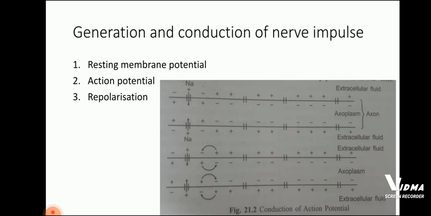In action potential, freely permeable sodium ions are present here. Now the current flows through the axoplasm from the depolarized region to the next polarized region, and through the extracellular fluid from the polarized region to the depolarized region. As a result, the action potential is generated in the next segment, and this process continues along the length of the nerve fiber.